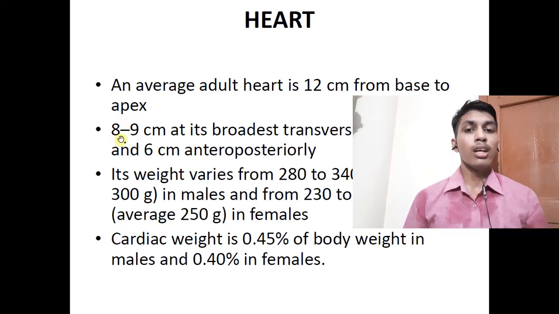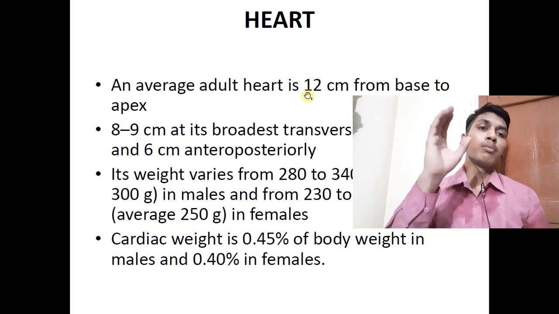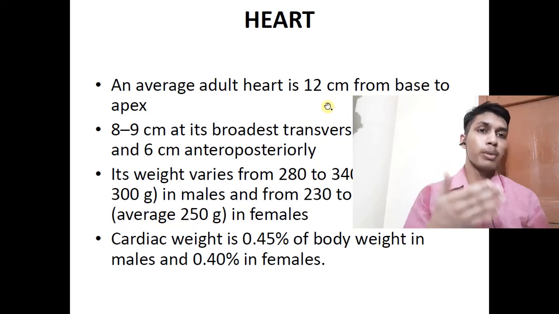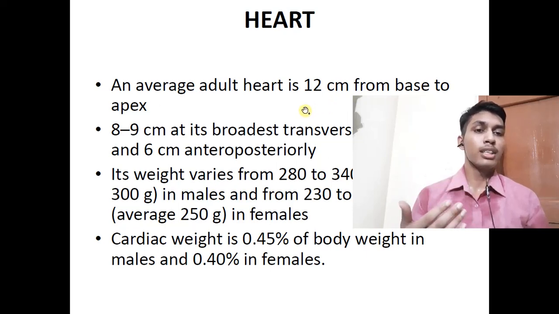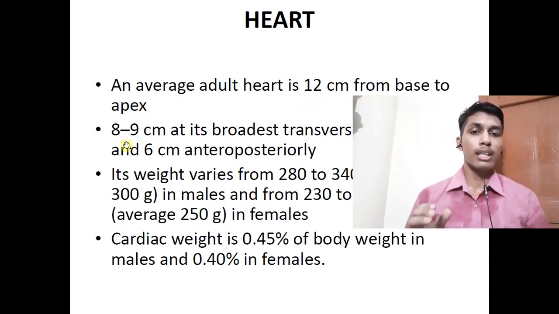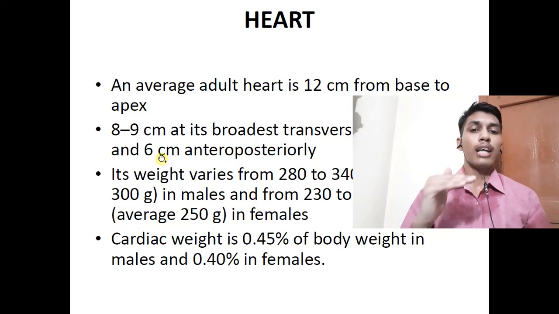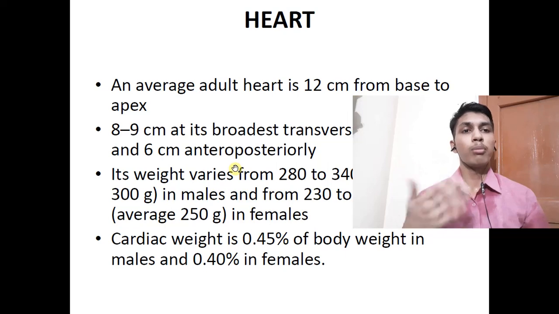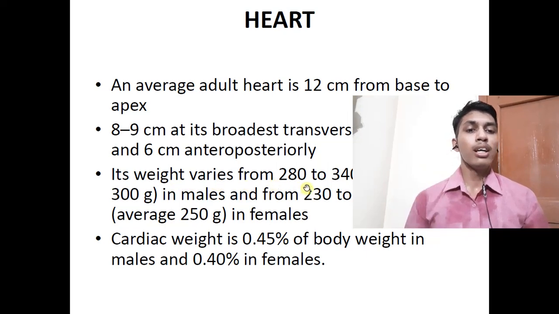Actually we study the base and apex in a separate video on the heart's external features. So from superior vena cava to inferior vena cava it is about 12 centimeters, 8 to 9 centimeters at its broadest transverse diameter, and 6 centimeters anteroposteriorly, meaning from front to back. And its weight is usually variable, 280 to 340 grams on average.